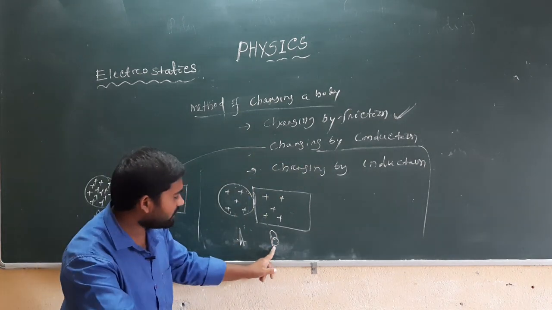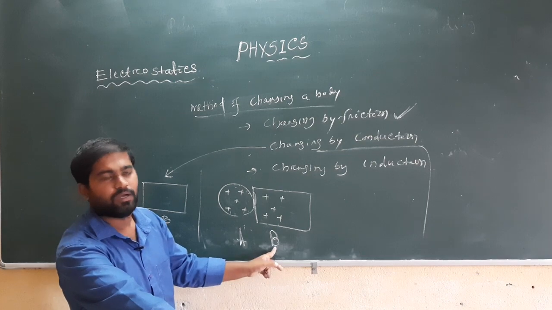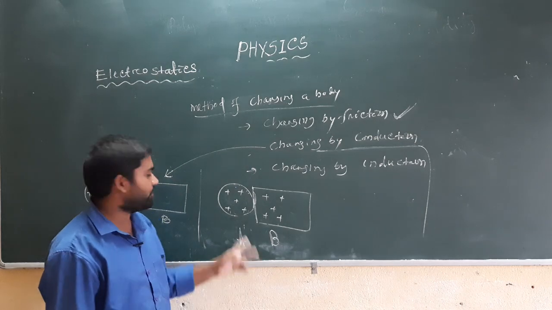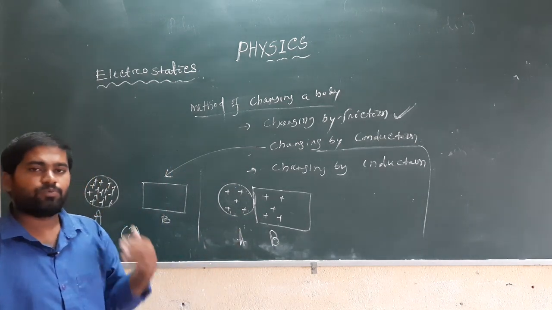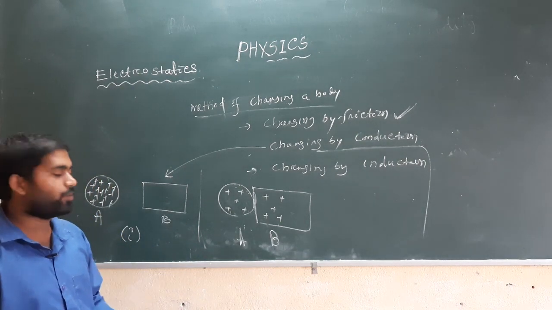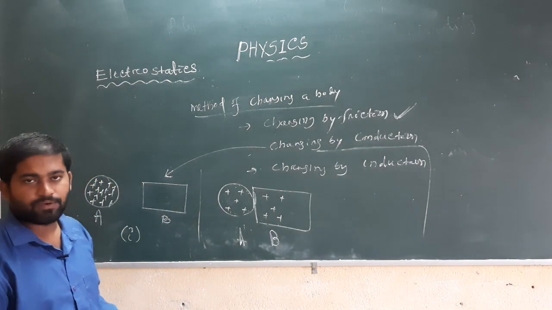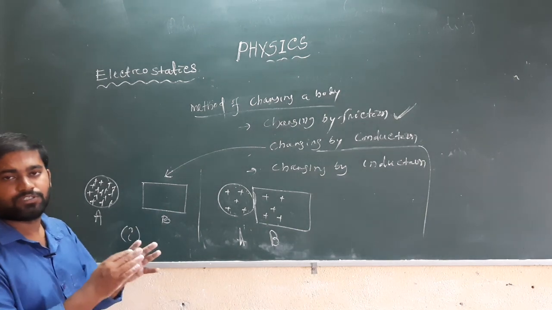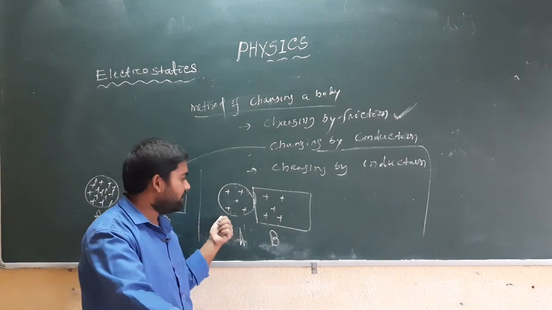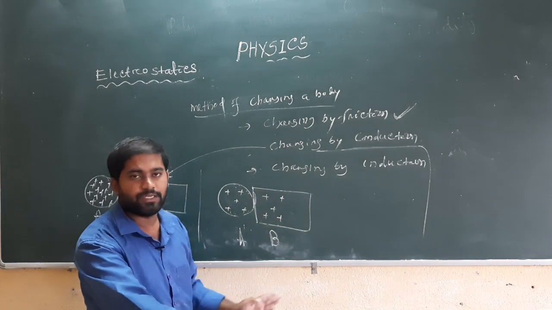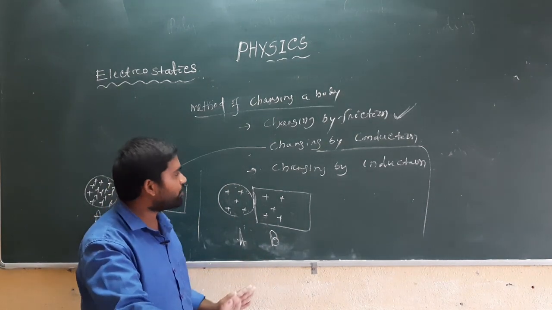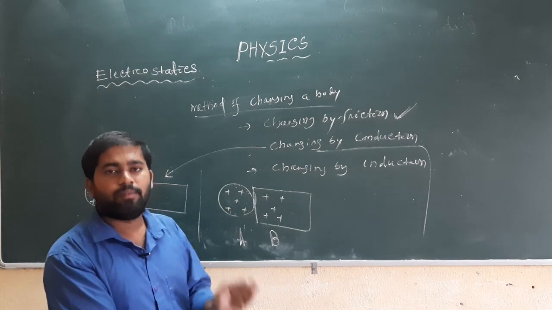conduction. Body B is neutral, but when there is a contact region between A and B, electrons move from body B to body A to neutralize the extra positive charge present in A, and that movement continues up to a limit where the positive charge of A is equal to the positive charge of B. Both remain with equal charges, and that process is called charging by conduction.